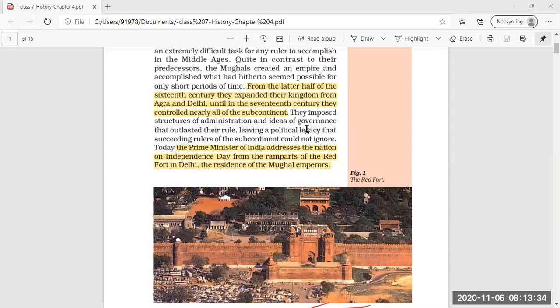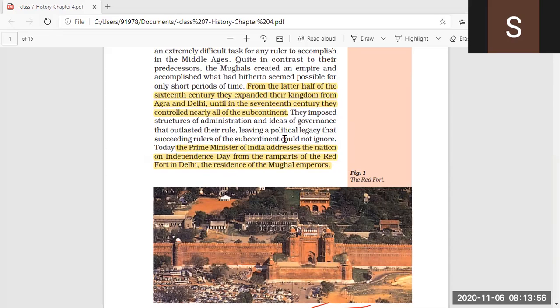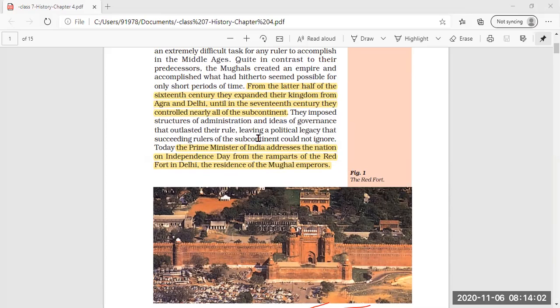Now they imposed structures of administration and ideas of governance that outlasted their rule, leaving a political legacy that succeeding rulers of the subcontinent could not ignore. That means they had such a good administration and so many ideas of governance that their rule was very firm and strong, and they left a good political inheritance for the rulers who succeeded them.